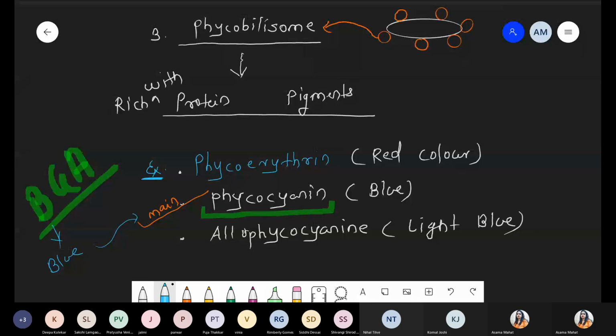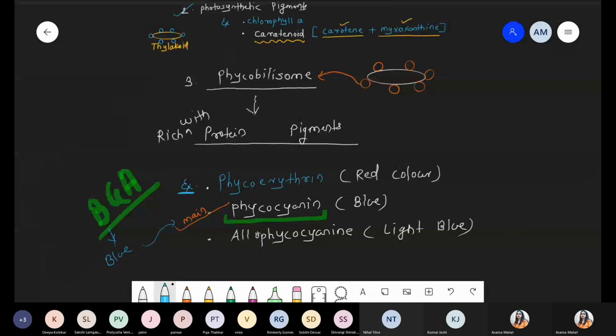Got it? This point is clear, everyone? Yes or no? I do understand why cyanobacteria are called BGA. Okay, Sakshi, Pratyusha.